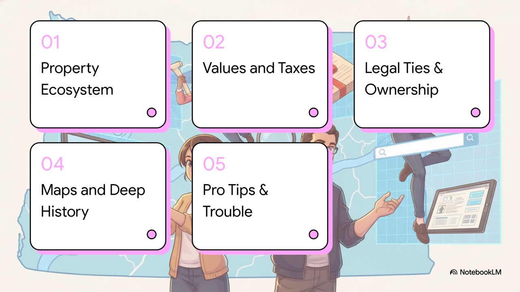Okay, so here's our game plan for today. We'll start with the property record ecosystem, then move into finding values and taxes. After that, we'll cover legal ties and ownership, dive into maps and deep history, and finally wrap up with some pro tips and troubleshooting. Let's get right into it.